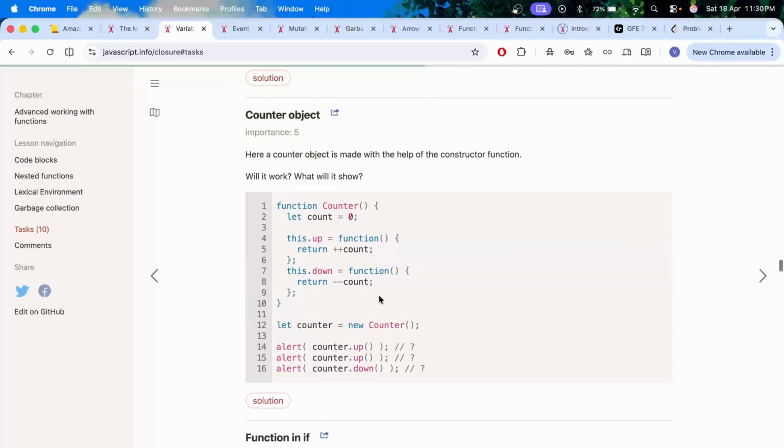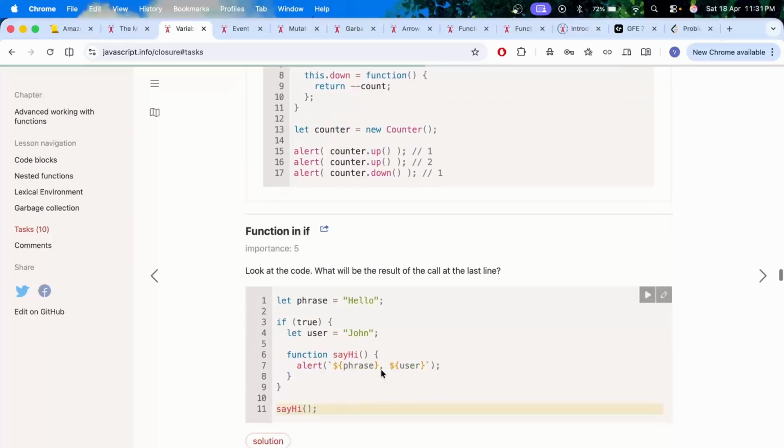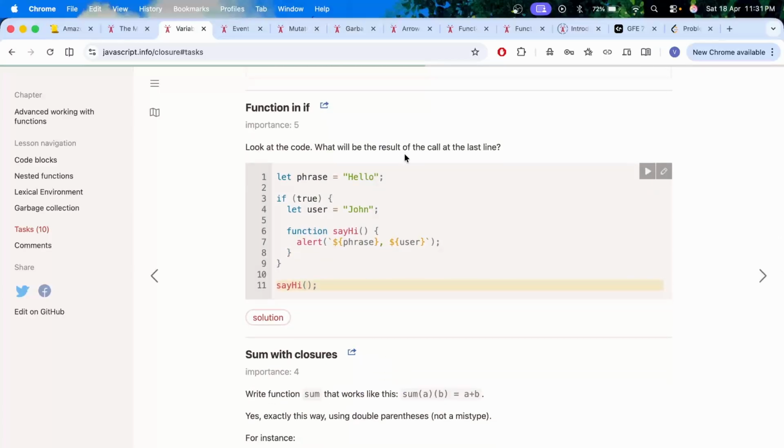Counter object. Now we have a counter object. So see, here we have an object. This example was there in one of the videos, and so it would behave as expected. We have up, so count dot up, so this would increment to 1, so this will give 1, then this would give 2, and then this would give 1, because this will decrement. So 1 to 1, 1 to 1. Now what will be the result of the call at the last line?